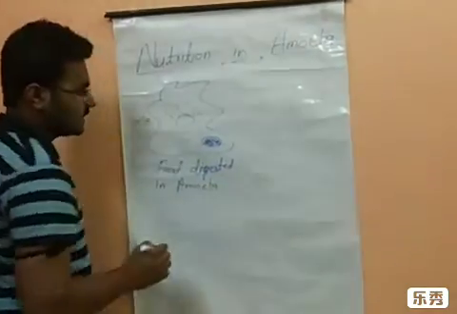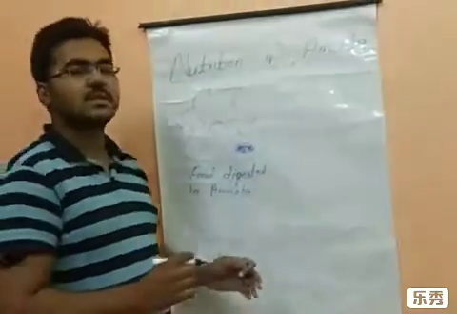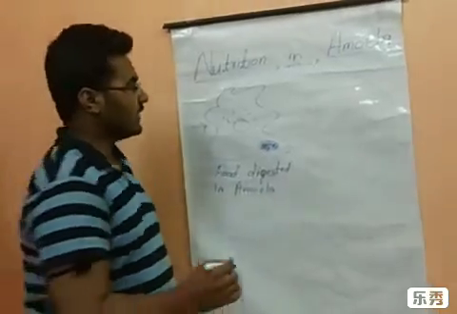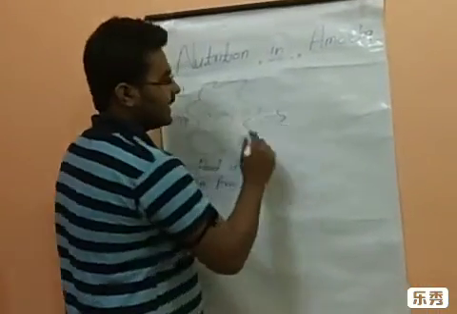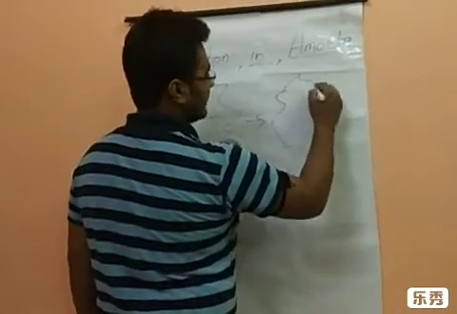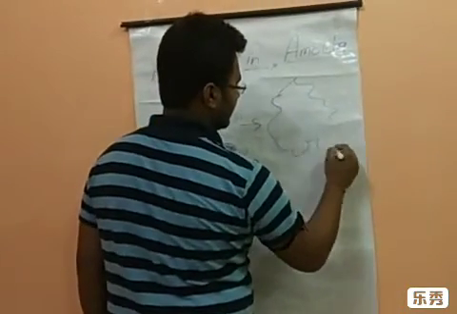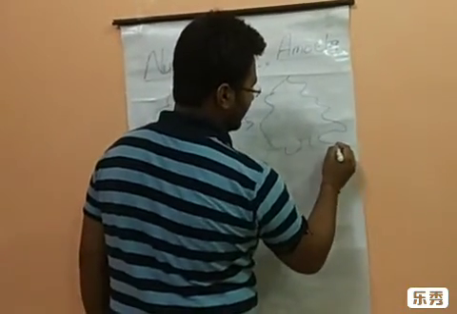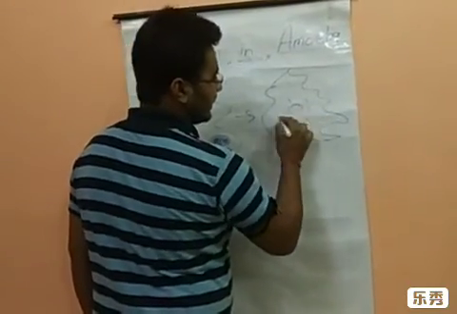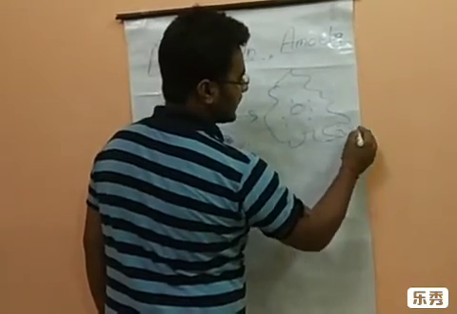And as we all know, after digestion there will be some waste remaining. For the removal of the waste, it again forms the pseudopodia, and after the formation of pseudopodia, the waste will be removed outside.